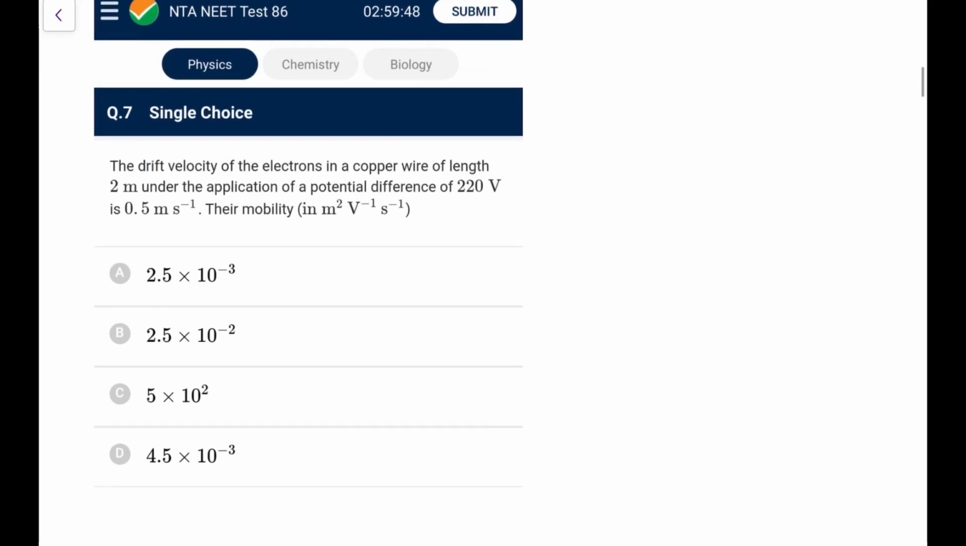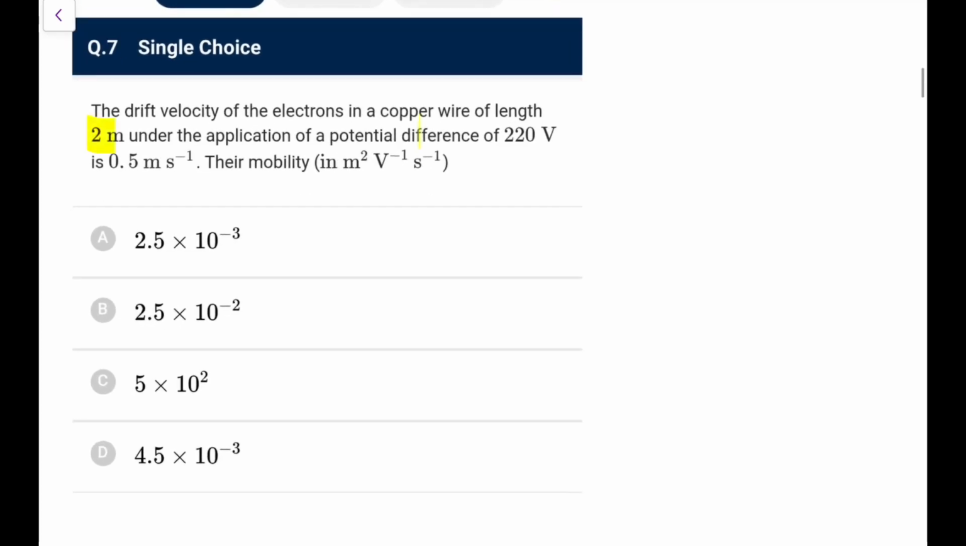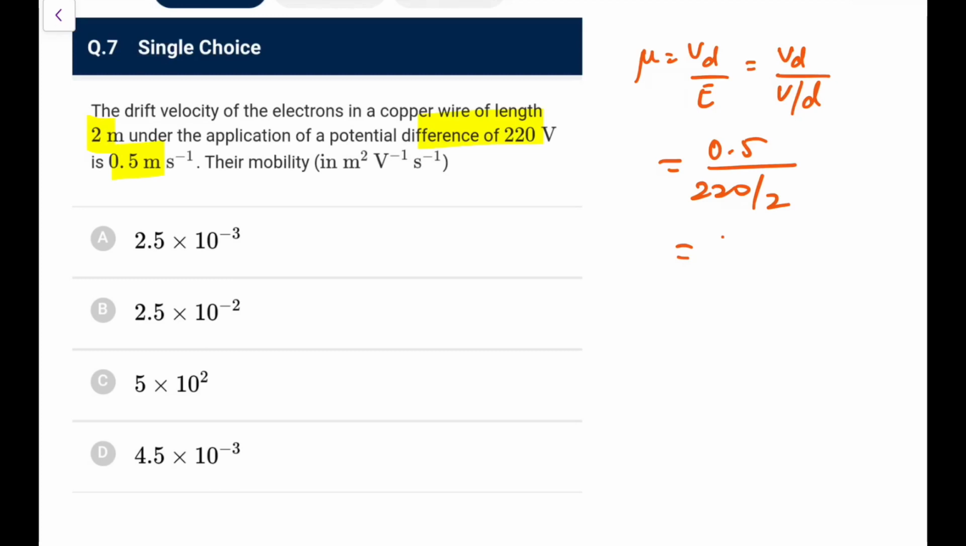Next, the drift velocity of an electron in a copper wire of length 2 meter under the application of a potential difference of 220 volt is 0.5 meter per second. Their mobility is, so mobility you know is drift velocity per unit electric field. The electric field you can directly say would be V by d. So drift velocity is 0.5, potential difference is 220, this is 2, that is 2 into 0.5 by 220. So we can do this, 1 by 220 meter square per volt per second.